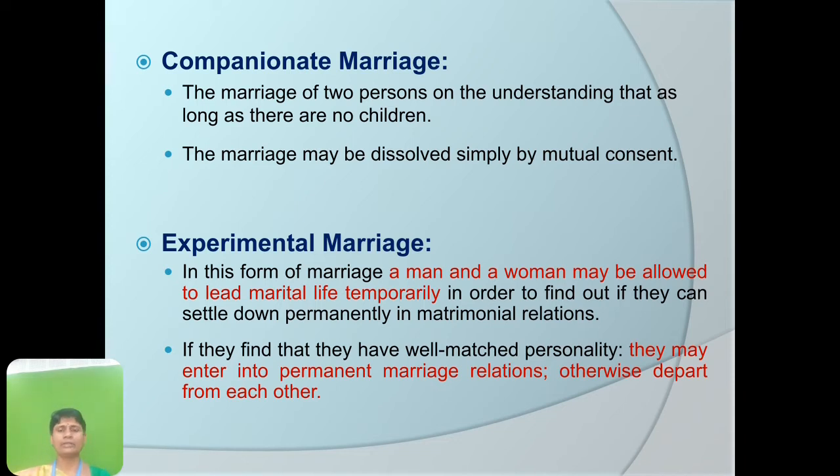In this form of marriage, the men and the women will try to find out whether there is any baseline that will stick them together till the end of their life. So they will experiment with their feelings and their views towards each other. Then if they find that they have well matched personalities, they may enter into permanent marriage relations, otherwise depart from each other. So this is an experimental marriage.